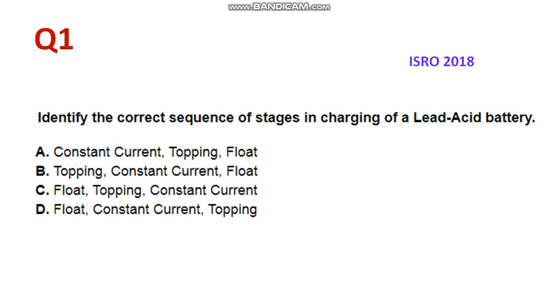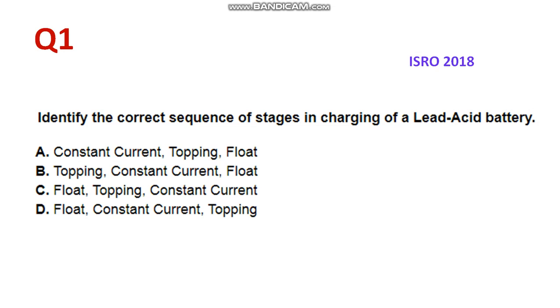The first segment is constant current charge, which applies the bulk of the charge and roughly takes up half of the required charge state. That is the first part. The second part is topping charge, which continues at a lower charge current until saturation. That's the second process. In the third process, the float charge compensates for the losses caused by self-discharge. These are the 3 major processes involved in the charging of a lead acid battery.